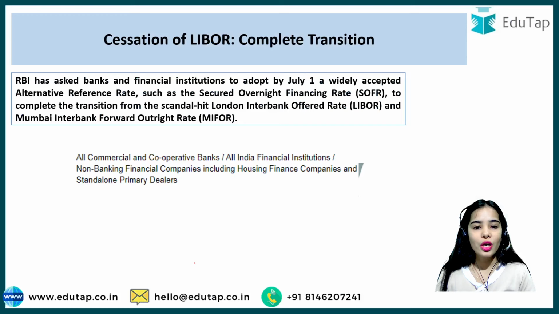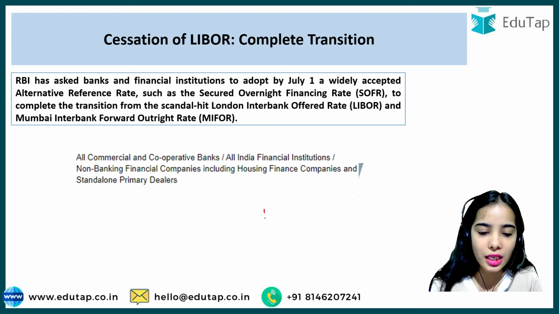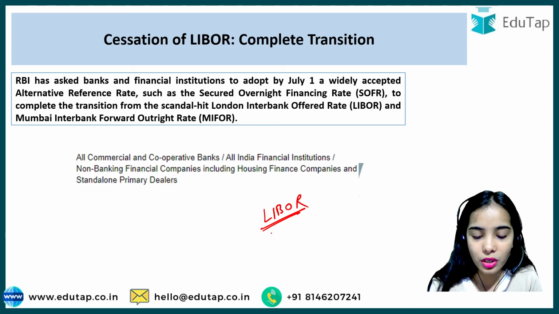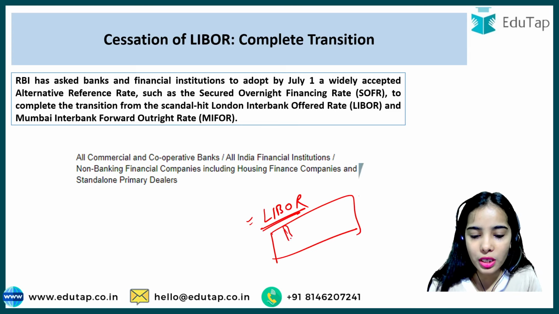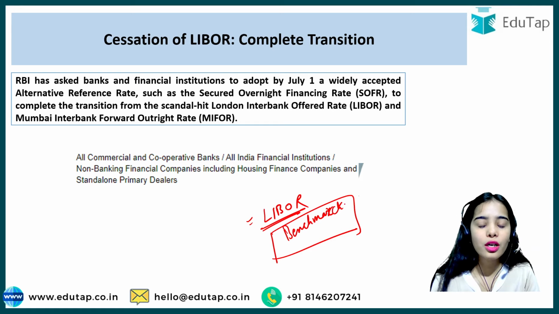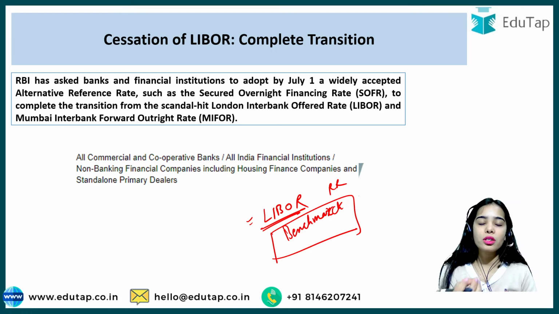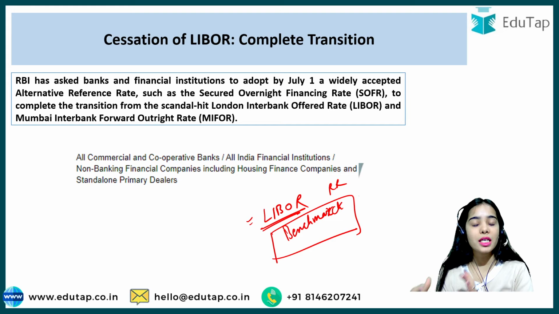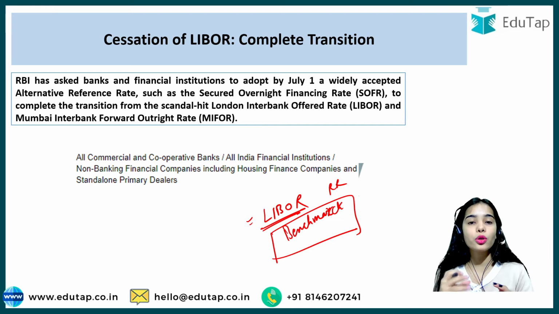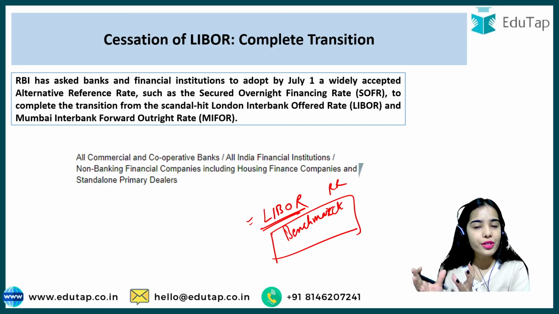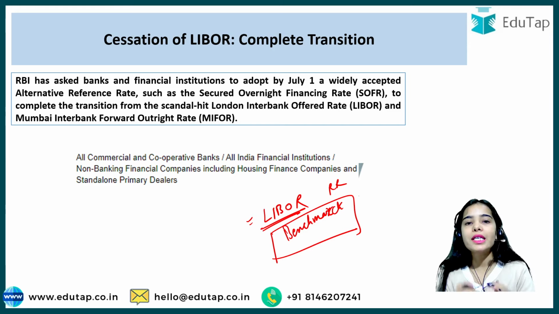So now, starting with the news article, the RBI has asked the banks and the financial institutions that were using Libor as the benchmark rate. First of all, Libor, in the easiest terms, is the benchmark rate, or the reference rate, on which other interest rates are decided. Like for commercial loans, credit cards, and derivatives, the interest or the coupon that is charged must be based on something. So Libor is considered the reference rate on which the other interest rates were dependent.